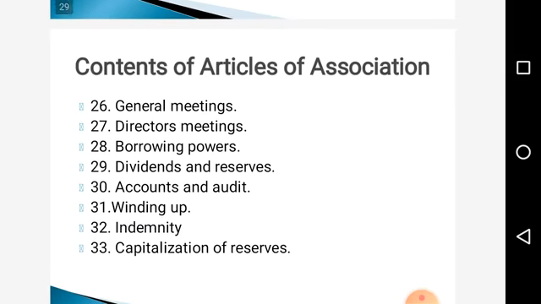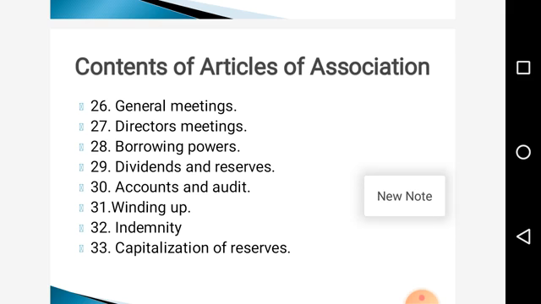Next one is general meeting. So every year the company has to conduct at least one general meeting. So when it will be conducted, how it will be conducted, that will be written in the articles of association. Then directors meeting, when the directors are supposed to conduct the meetings. Borrowing powers, how much power is there in the hands of the directors, if there is any emergency they can borrow money from other financial institutions.